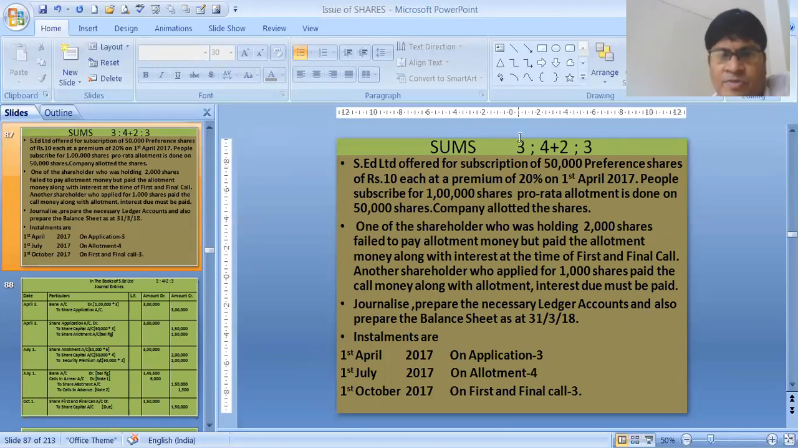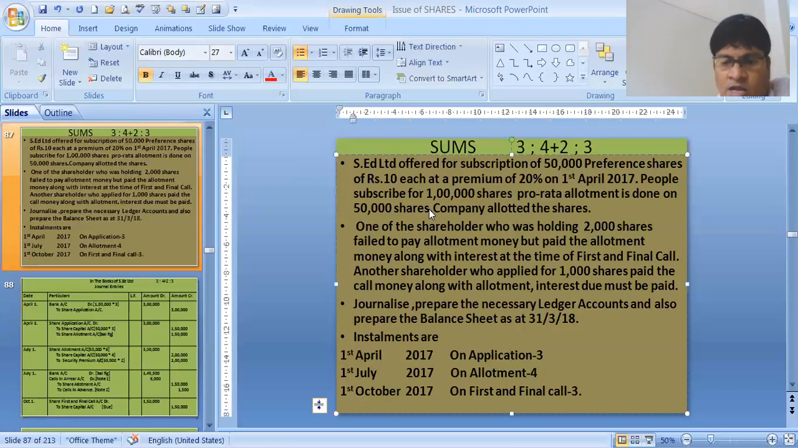This sum is there. Asset Limited offered for subscription 50,000 preference shares of rupees 10 each at a premium of 20% on 1st April 2017. So on the year beginning date, they have issued the shares. People subscribe for 1 lakh shares, almost double. Pro rata allotment is done to 50,000 shares. Company allotted the shares. To all the shareholders, pro rata allotment is done.